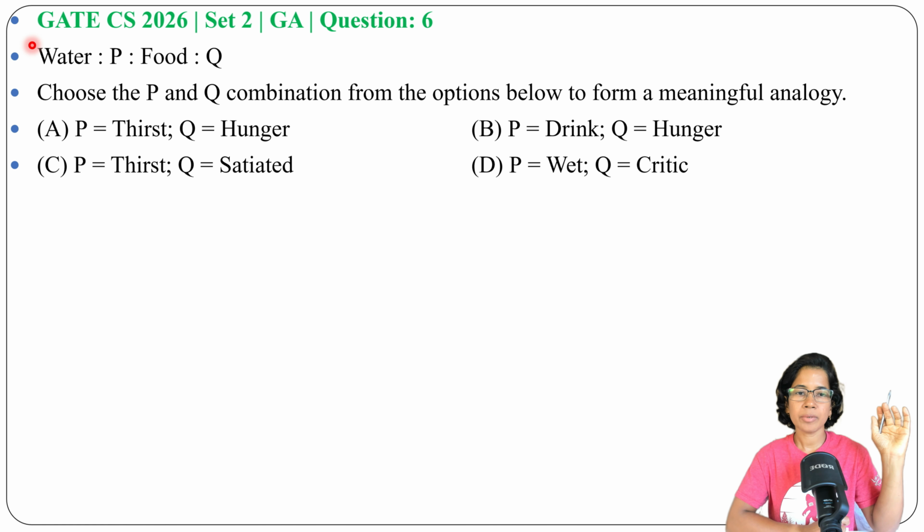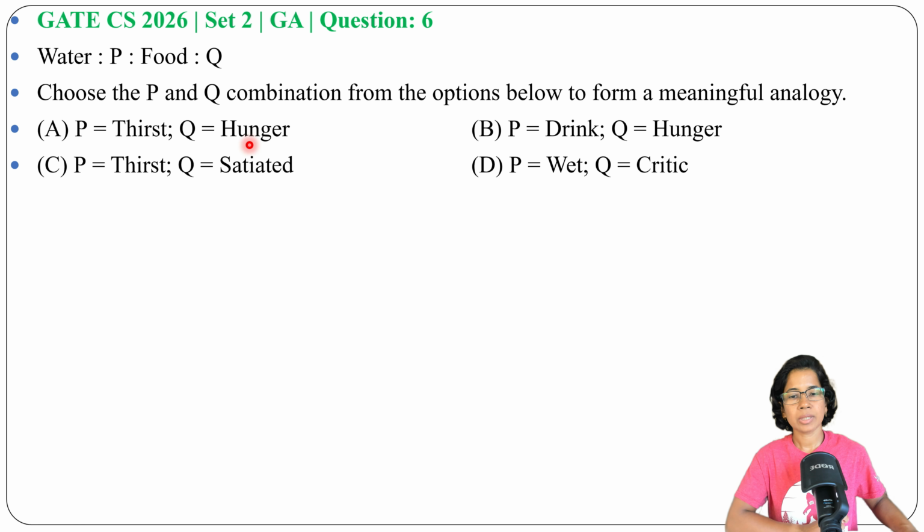Students, let's solve one previous question of general aptitude. This question was asked in GATE CS 2026 set 2 GA question number 6. Water, P, food, Q. Choose the P and Q combination from the option below to form a meaningful analogy.